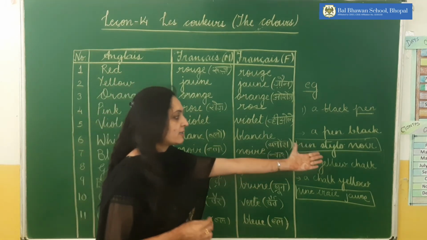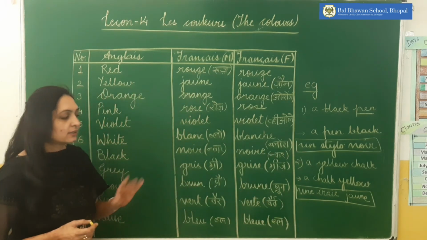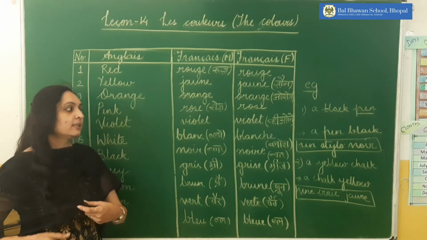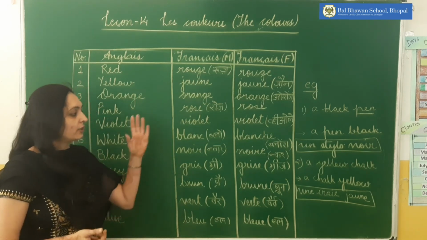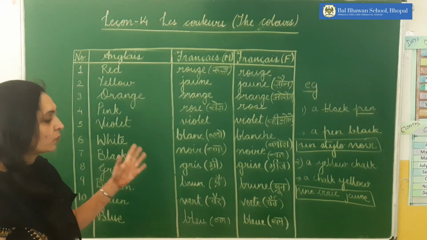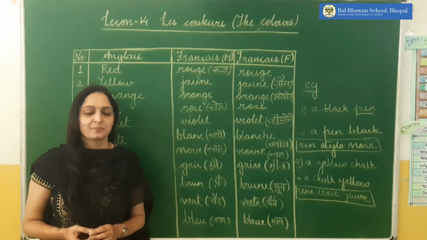Un stylo noir and une craie jaune. I hope, children, this is clear to you. We will do more practice of these examples in our Zoom classes. Let's revise all these words once more, and then you have to write them down in your notebook as well. So that's it for today. Au revoir.